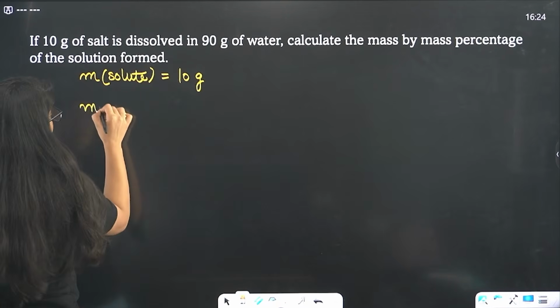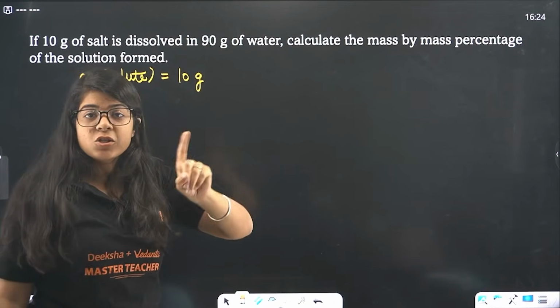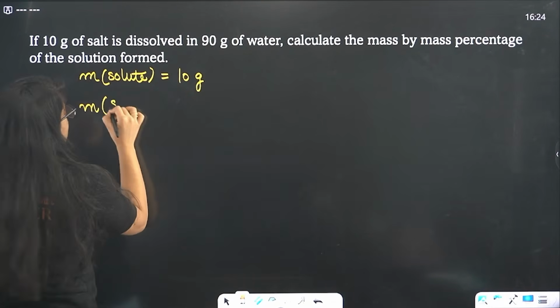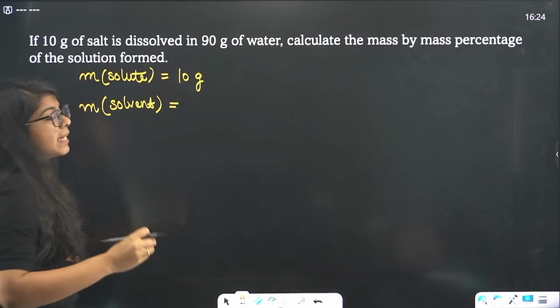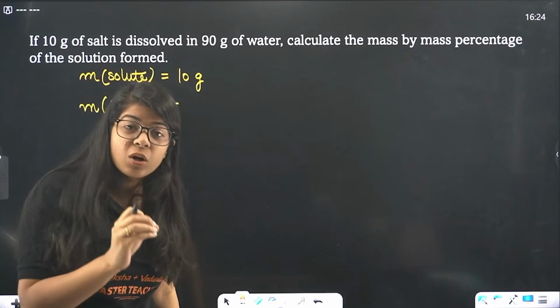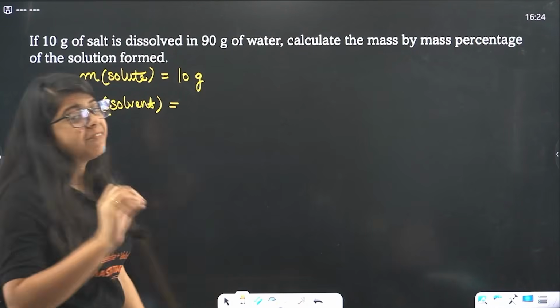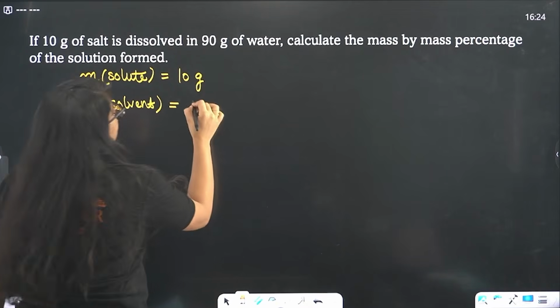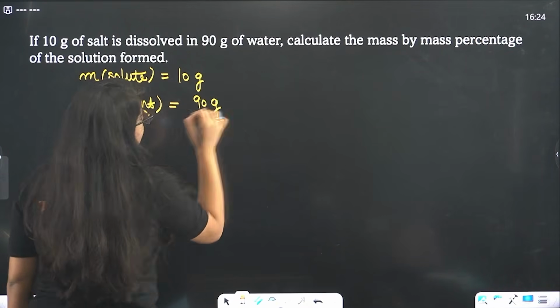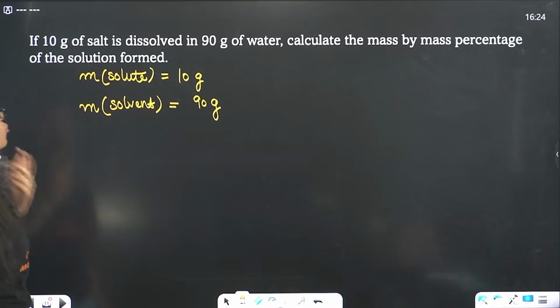Now beta, remember, this is 90 gram of just water, not the solution. So this is the mass of solvent, not the mass of solution. If we have a solution, then they'll tell you that this is a solution. Done. So this is 90 grams. Calculate the mass by mass percentage of the solution formed.